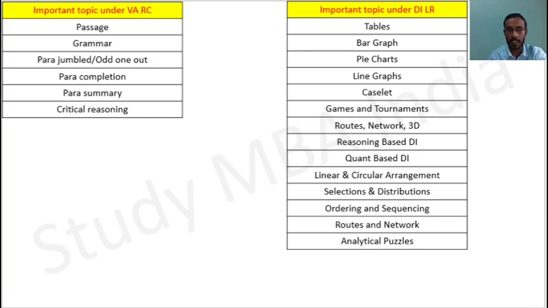So as you can see, in VARC, the passage is the most important topic. At least 4 to 5 passages were coming previously. This year definitely 4 passages will come. That means around 15 to 16 questions will maybe be from passages only. Grammar is basically used in para jumble, in para completion, para summary, right? Or grammar may be used in passages also, because grammar is important, right?